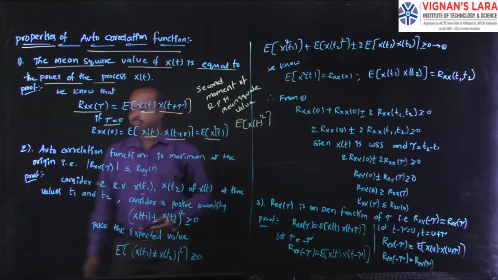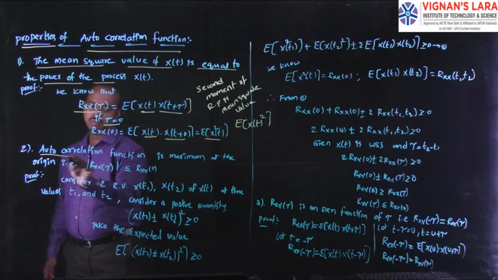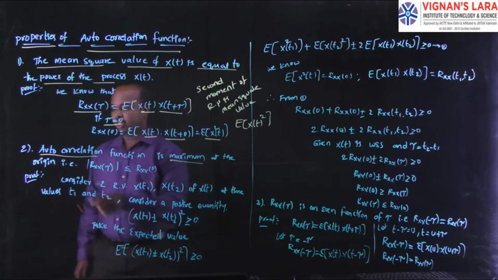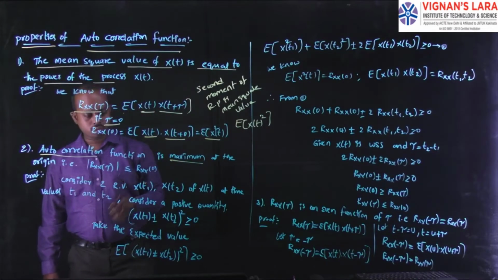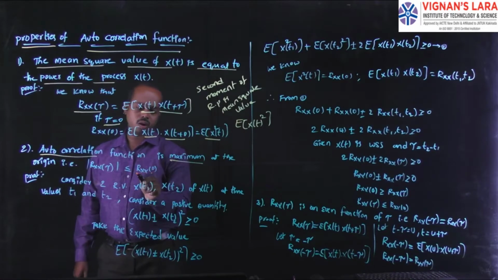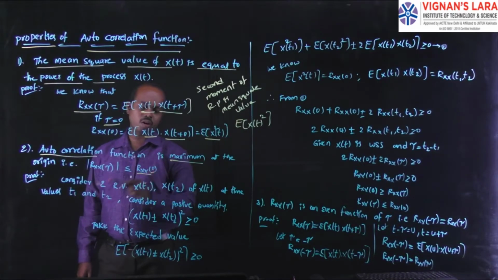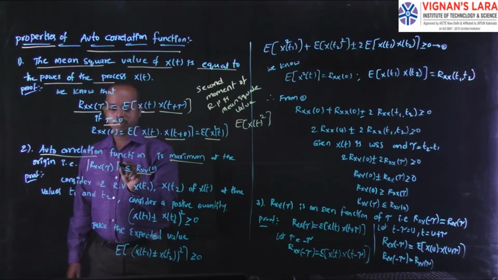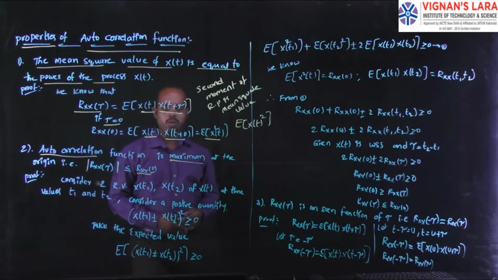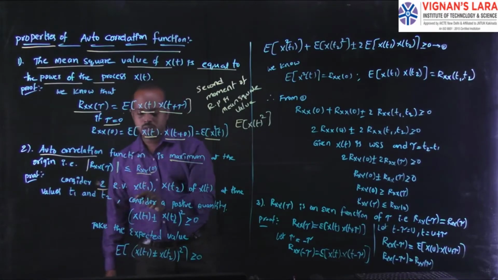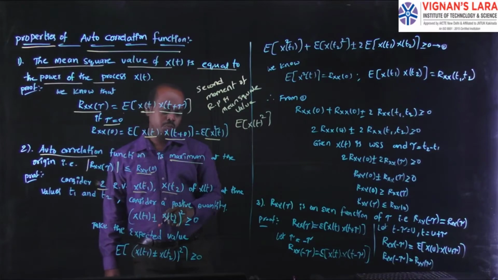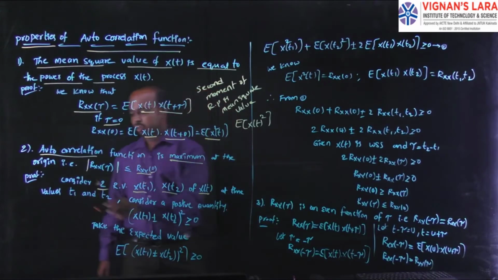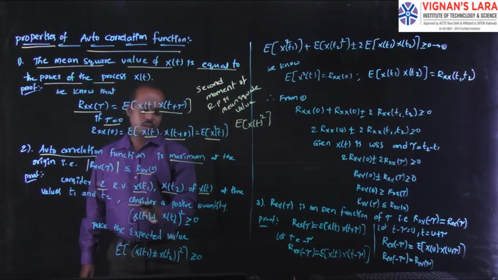Coming to the second one: the autocorrelation function is maximum at the origin. The relation is this one. Rx of 0 indicates the origin position, and Rx of tau represents its quantity. To prove this property, consider two random variables, x of t1 and x of t2, of a random process x of t, at time values t1 and t2 respectively, and consider a positive quantity.